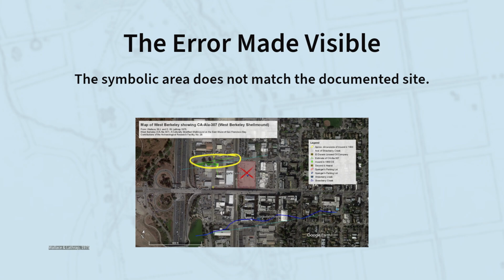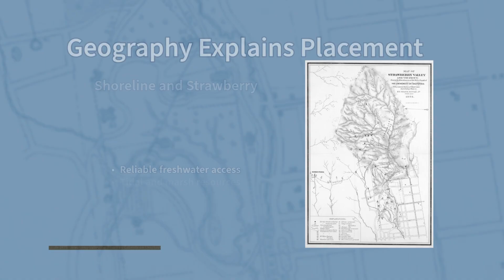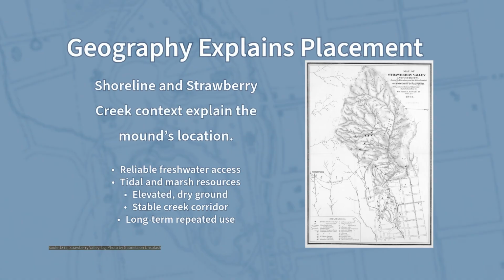Accurate data matters because misidentification affects land use decisions, cultural interpretation, and the recognition of real ancestral sites. When a site is placed in the wrong location, it can divert attention from the areas that should be protected. It also allows organizations to build narratives around places that were not historically shellmound sites, which misleads the public and undermines Indigenous history. Returning to the primary sources shows the real shape and placement of the West Berkeley Shellmound.